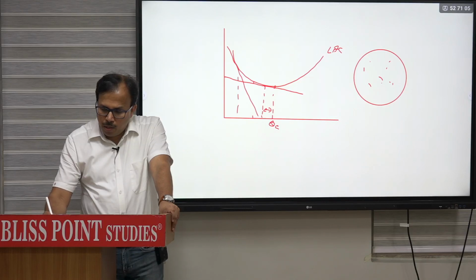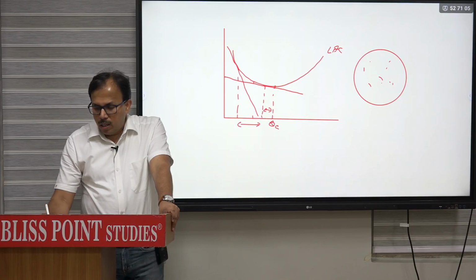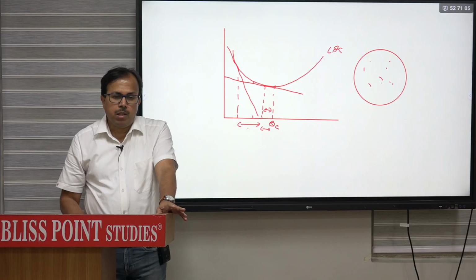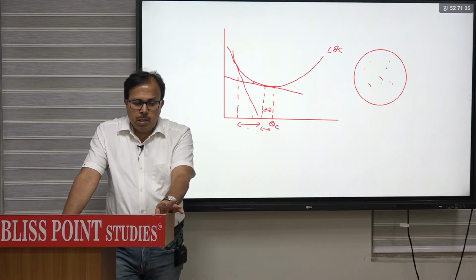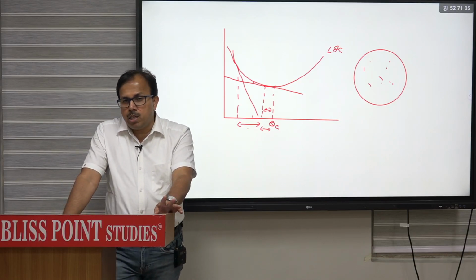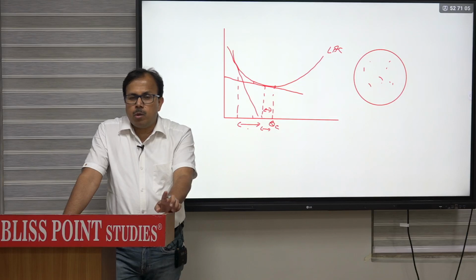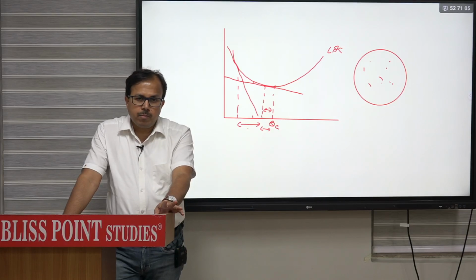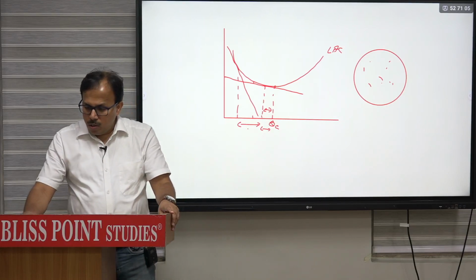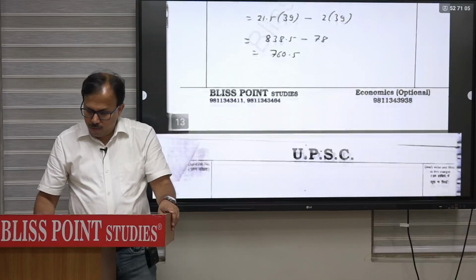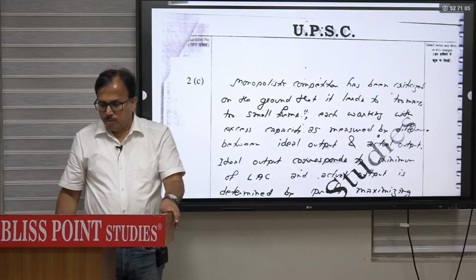तो ये क्वांटिटी हो जाएगी. In that case, this can be termed as the excess capacity. ये उसने सोशल कॉस्ट कह रखा और ये एक्सेस कैपेसिटी है चैम्बरलिन वर्जन में. तो चैम्बरलिन वर्जन में एक्सेस कैपेसिटी होगा ओनली व्हेन फर्म्स आर एंगेज्ड इन, आई रिपीट, नॉन प्राइस कंपटीशन. If they are engaged in price competition, then there will be only social cost of offering differentiated product. Clear? So this description you have to basically provide here.